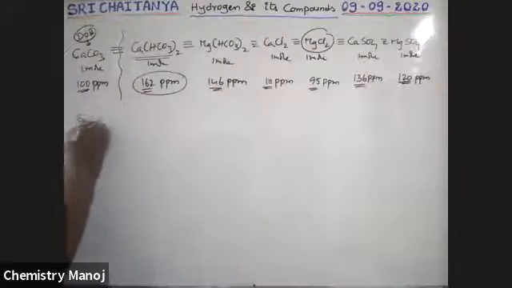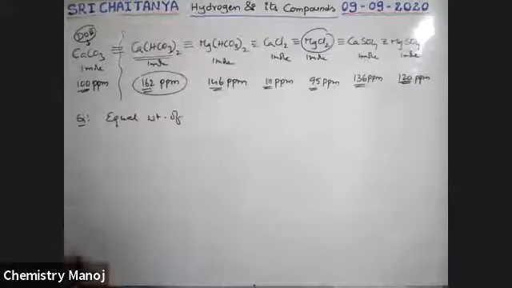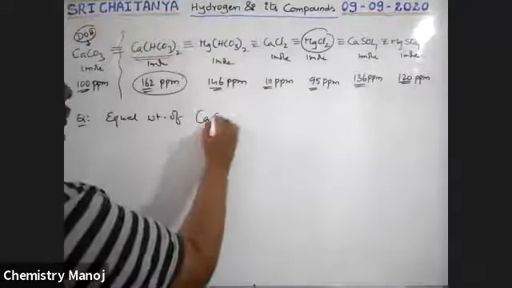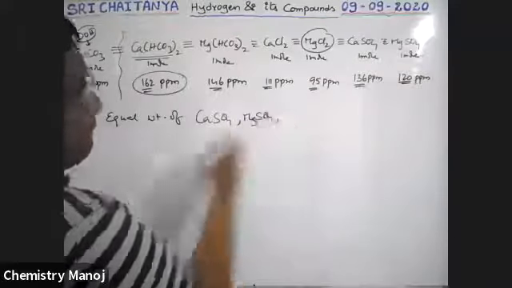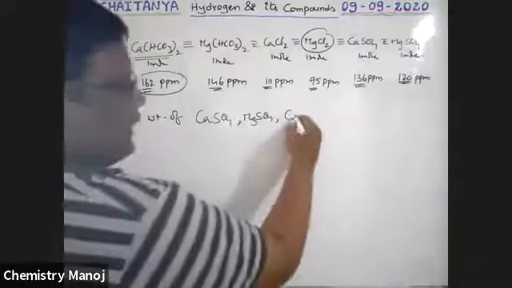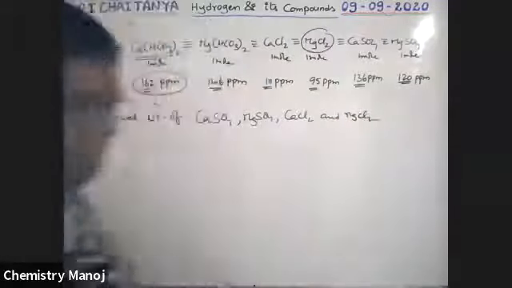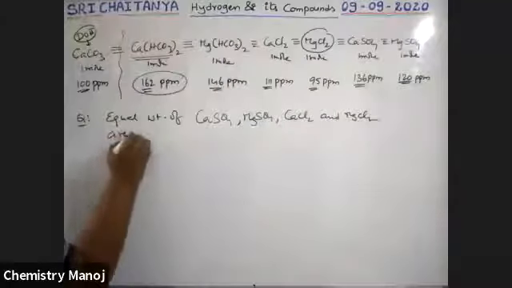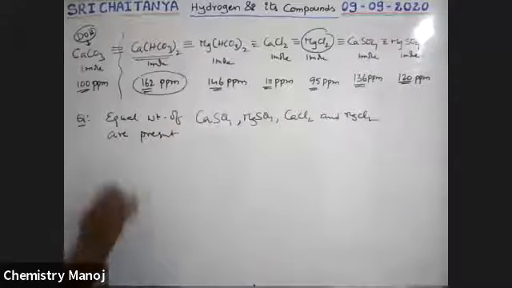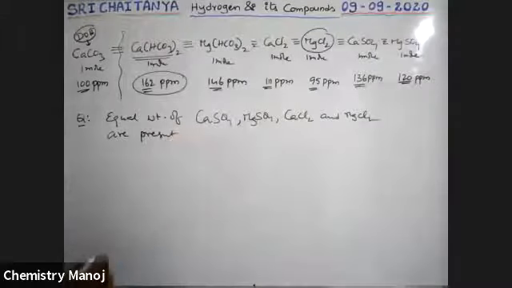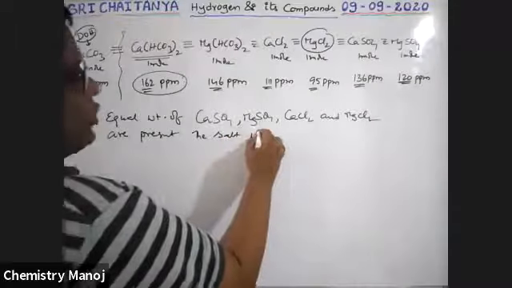Question: equal weights of CaSO4, MgSO4, CaCl2 and MgCl2 are present.